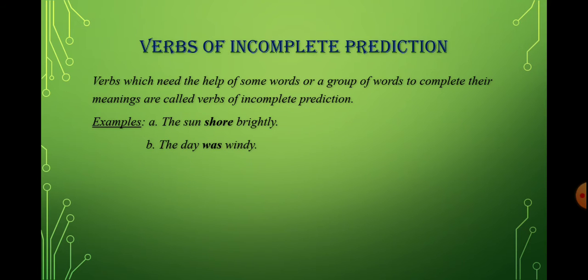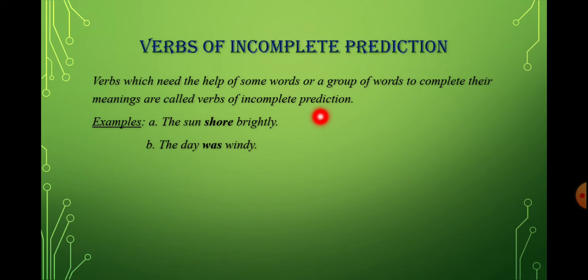Next comes your verbs of incomplete predication. What is this? A verb which needs the help of some word or a group of words to complete its meaning is called a verb of incomplete predication.